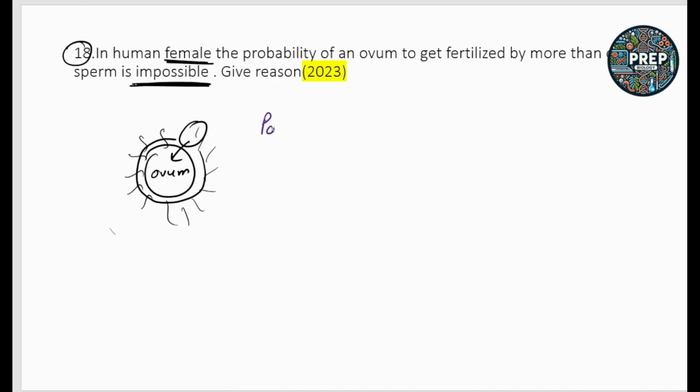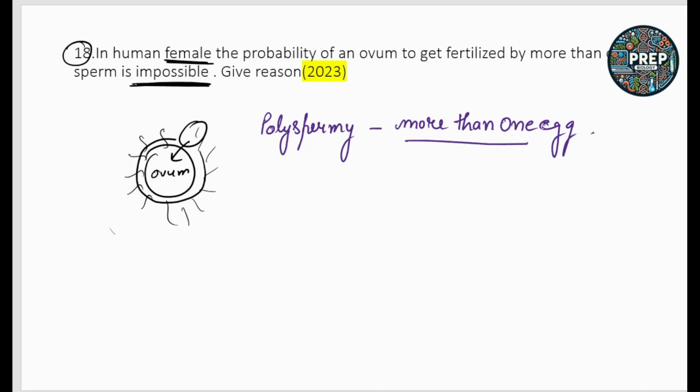So we know what polyspermy is. Polyspermy is when the egg has been fertilized by more than one sperm. When more than one sperm enters into the cytoplasm of the ovum and fertilization occurs with more than one sperm for one egg, that condition is called polyspermy.